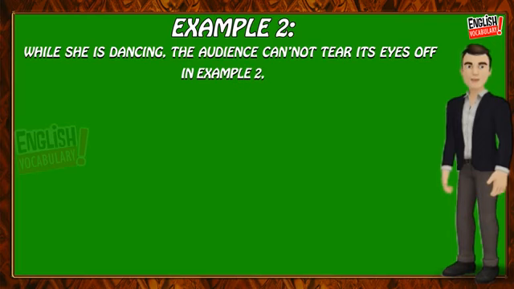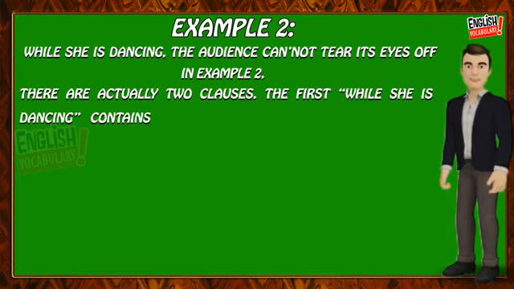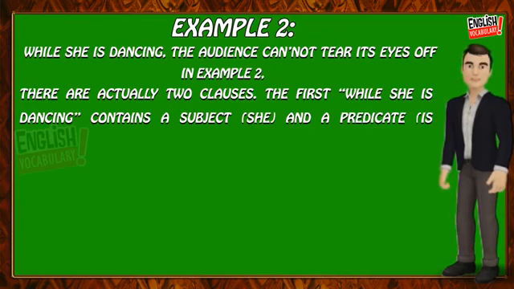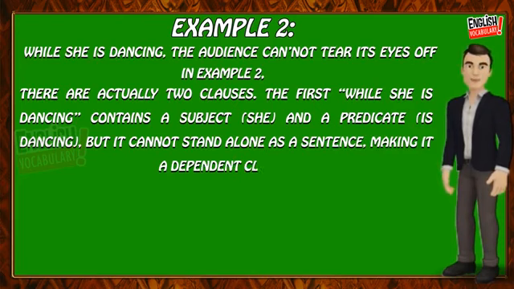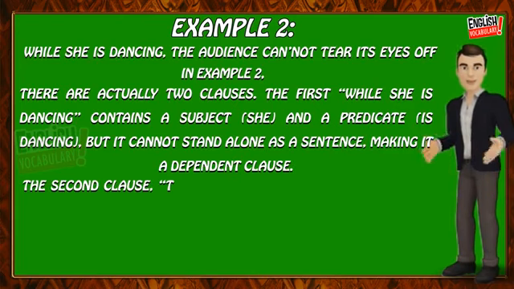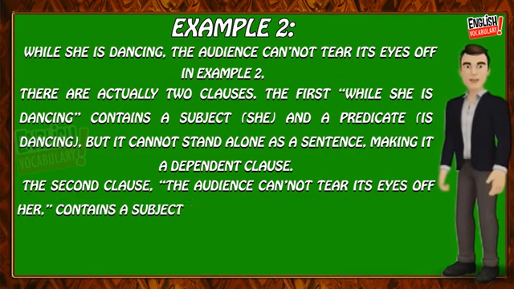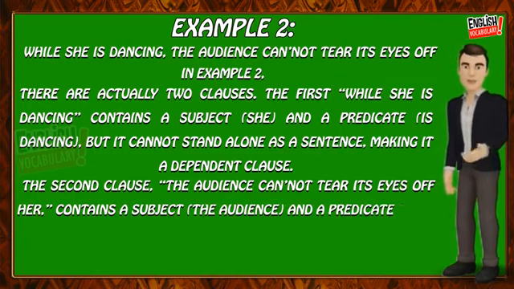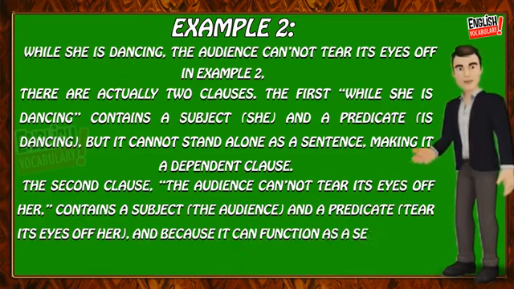In example 2, there are actually 2 clauses. The first, while she is dancing, contains a subject, she, and a predicate, is dancing, but it cannot stand alone as a sentence, making it a dependent clause. The second clause, the audience cannot tear its eyes off her, contains a subject, the audience, and a predicate, tear its eyes off her, and because it can function as a sentence on its own, it is an independent clause.